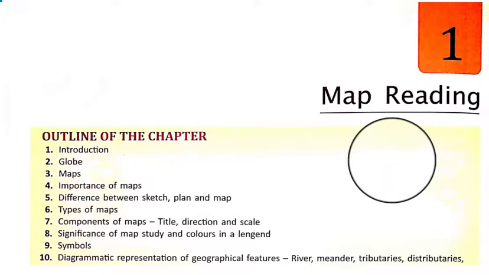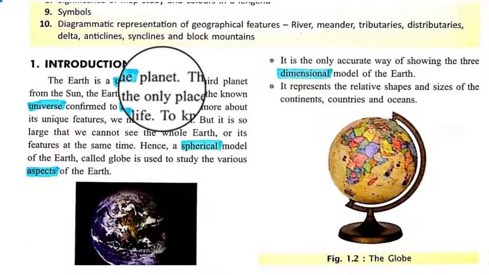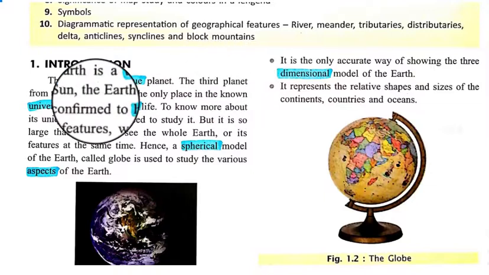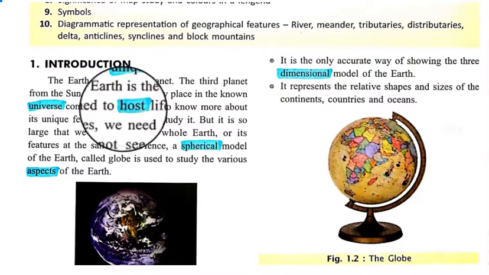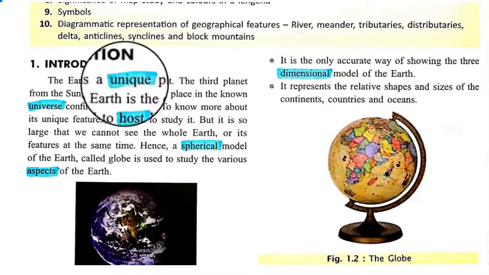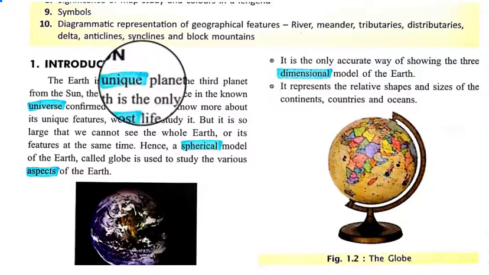Today our topic is map reading from Geography class 6. The Earth is a unique planet. The third planet from the Sun, the Earth is the only place in the known universe confirmed to host life. So Earth has different characteristics, that's why Earth is called a unique planet.